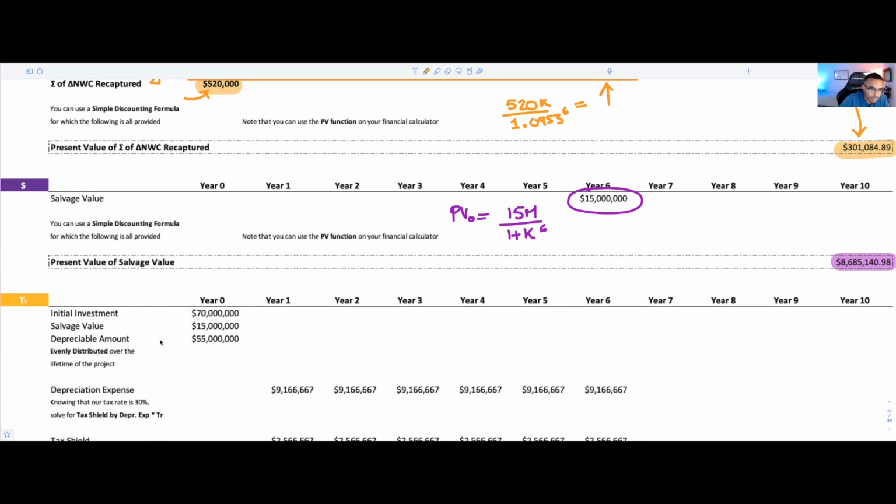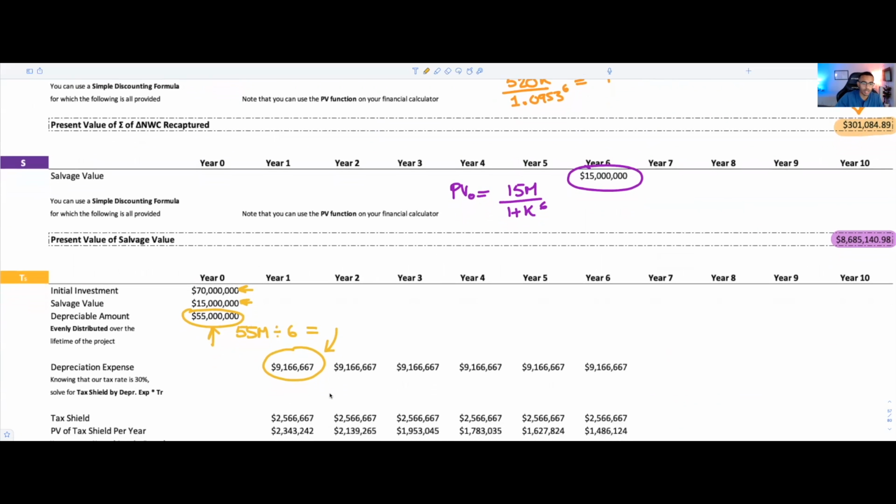So you see here that once again, our initial investment is 70 mil. We know that the salvage value is 15 mil, such that what's going to be depreciated on this asset is $55 million. You're going to take $55 million and divide it by 6 to find how much our depreciation cost is every single year. In this case, it's $9.16 million per year. But that's not what we care about. We care about what the tax shield is that I'm going to benefit from on a year-to-year basis.